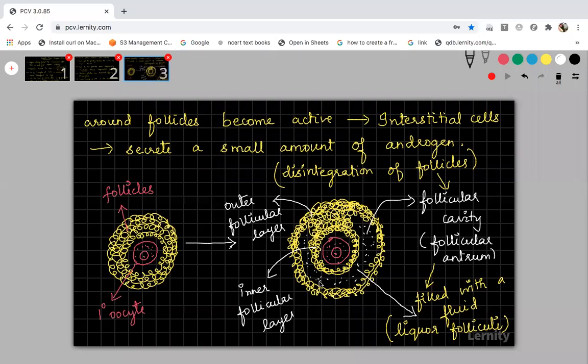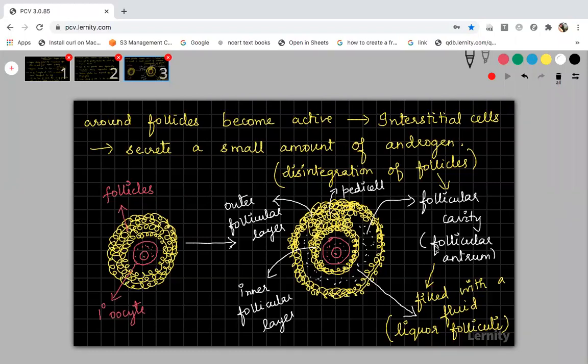Okay. Now the two follicular layers remain connected through a stalk or pedicel. You can see this is the inner one and this is the outer one. In between the inner and outer, there is a small stalk-like connection, right? And this is called the pedicel. The connection which connects the inner and outer follicular layer is called the pedicel of the follicular cells. Now the outer follicular layer has a name. I will write in the next slide. You just copy it up to this, students. Up to this, are you clear?